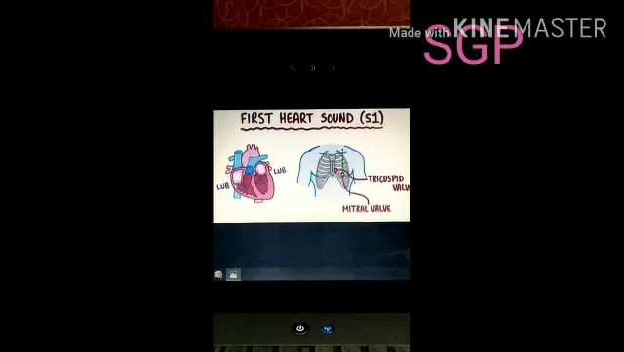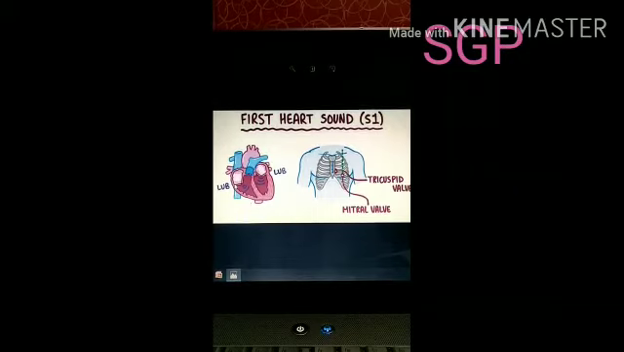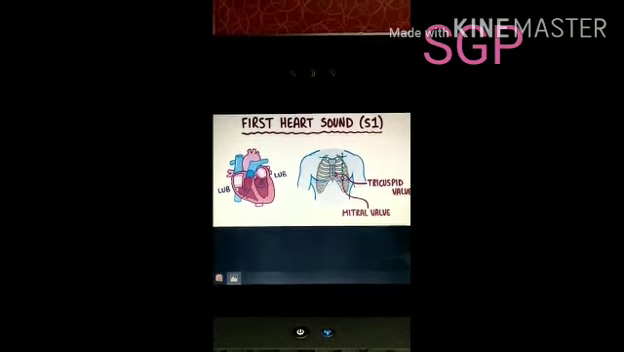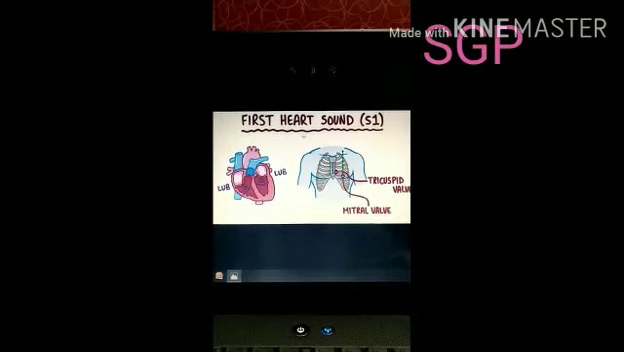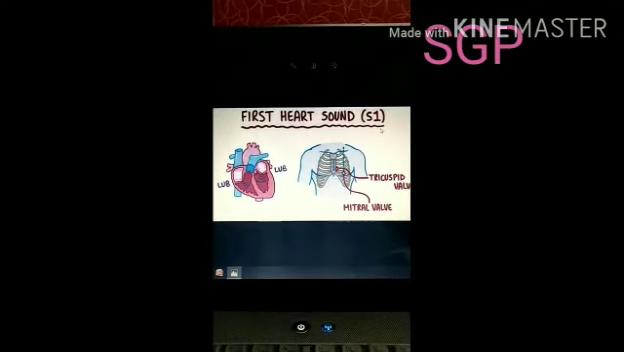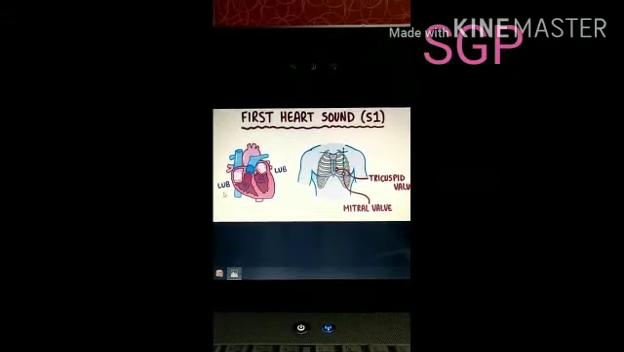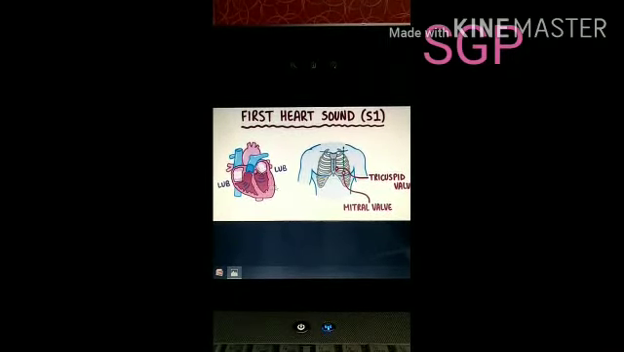So there are two heart sounds. The first one we call lub, and the second one is dub. Now we will see the first heart sound, also known as the S1 sound. This we call lub. So this is the lub sound.